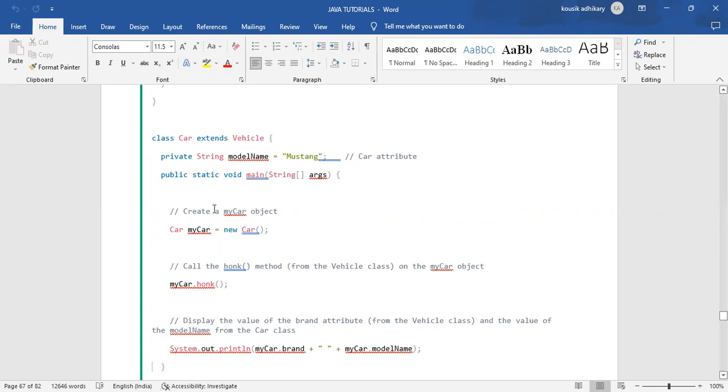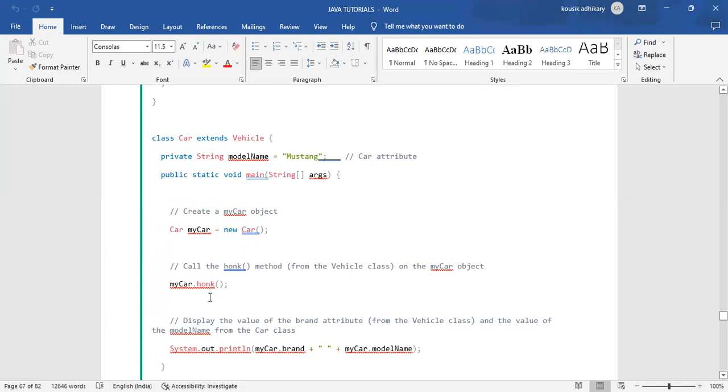Where is the car method? Is anyone seeing a method whose name is car? No, we are creating an object of the Car class, Car myCar equals new Car. myCar.honk.